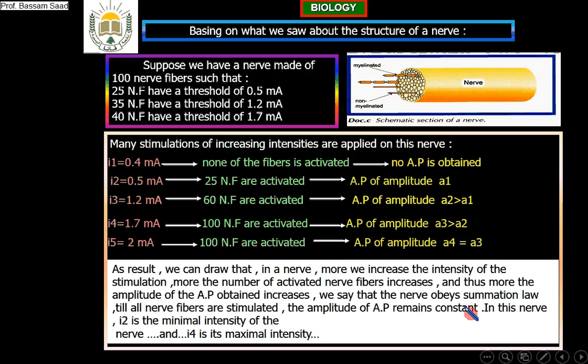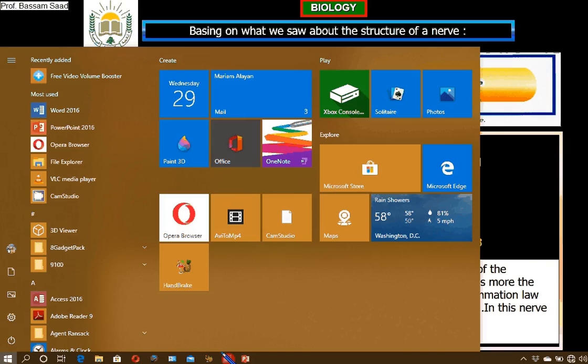In this nerve, I2 is the minimal intensity, the first intensity activating nerve fibers, and I4 is its maximal intensity. I4 is the maximal where all the nerve fibers were stimulated or activated. In this nerve, I2 is the minimal intensity of the nerve, and I4 is its maximal intensity.